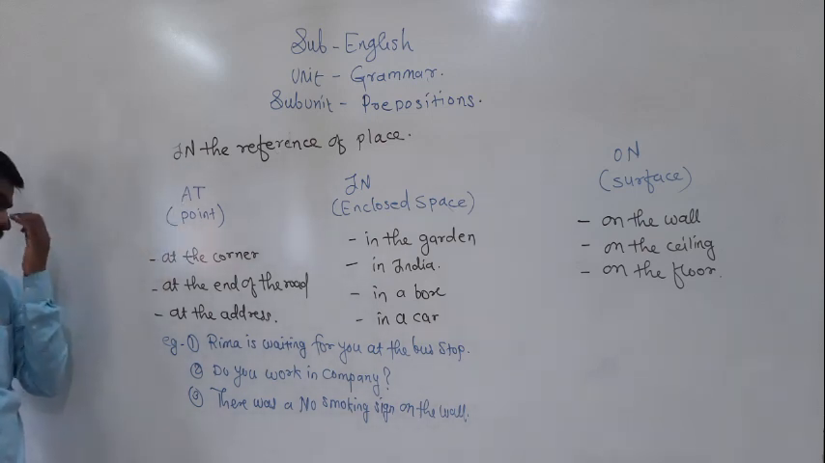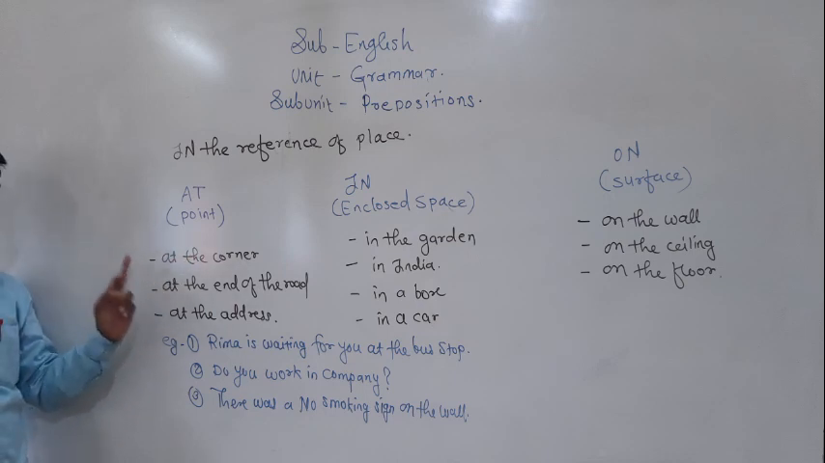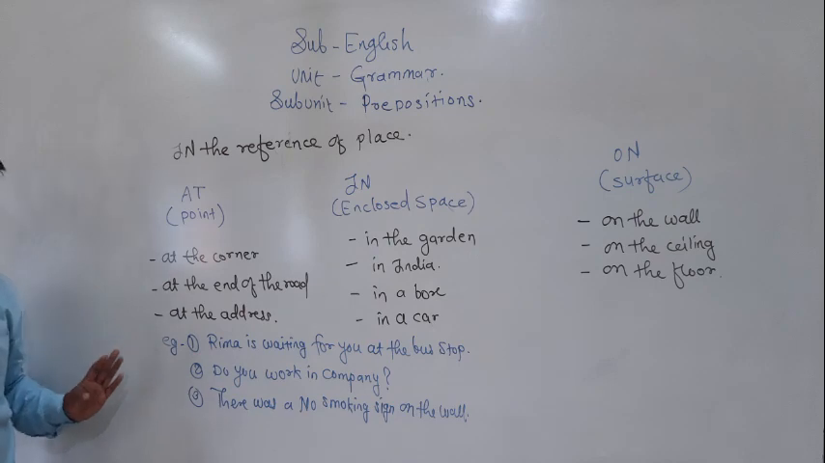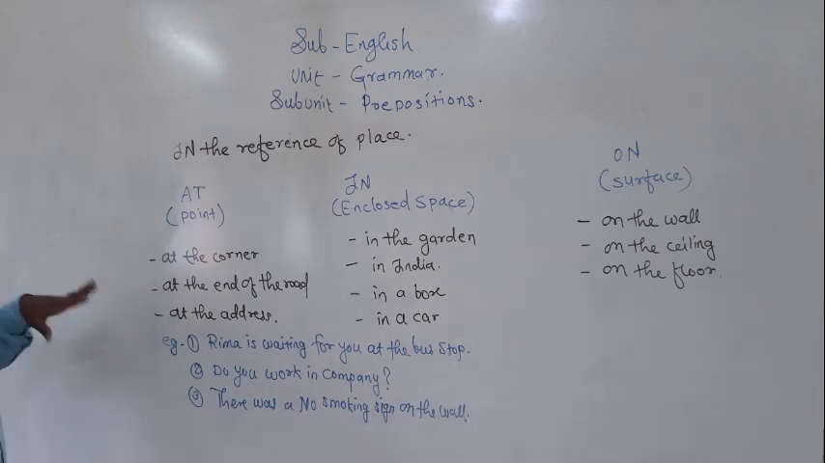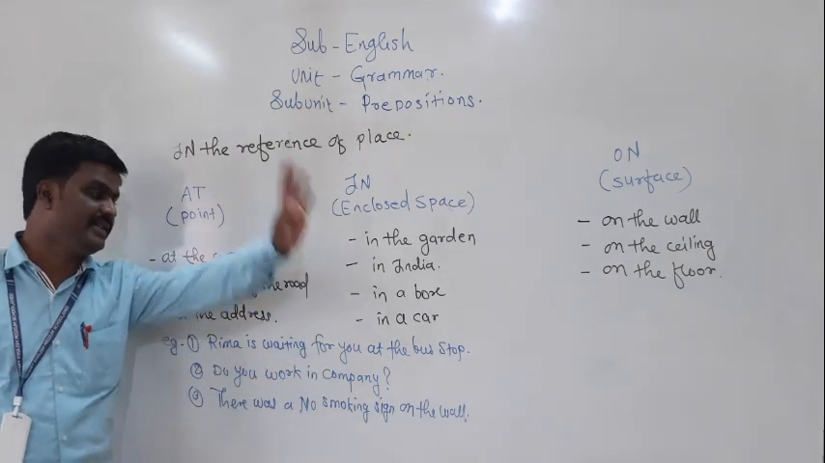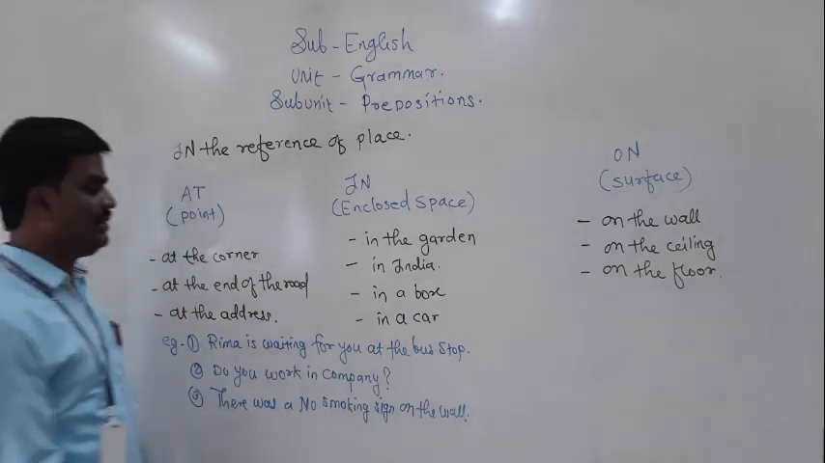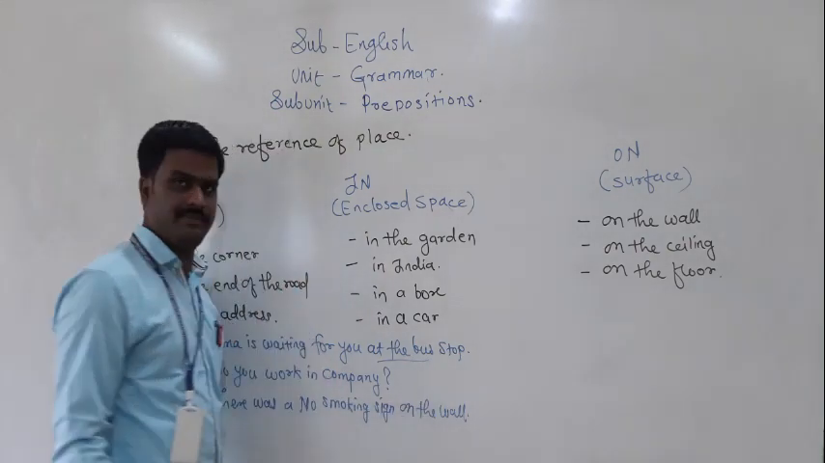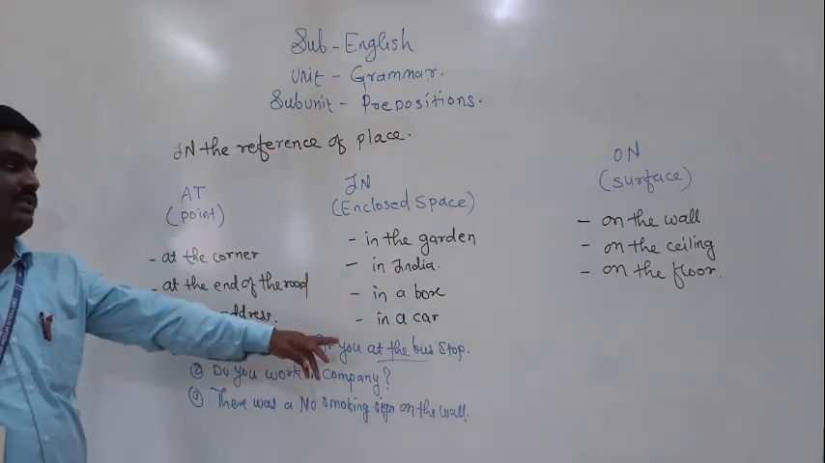At the point, here, at the corner, at the end of the road, at the address. Okay, see, these are the prepositions. For example, Rima is waiting for you at the bus stop. Here the word "at" indicates a point. Where is she waiting? At the bus stop.